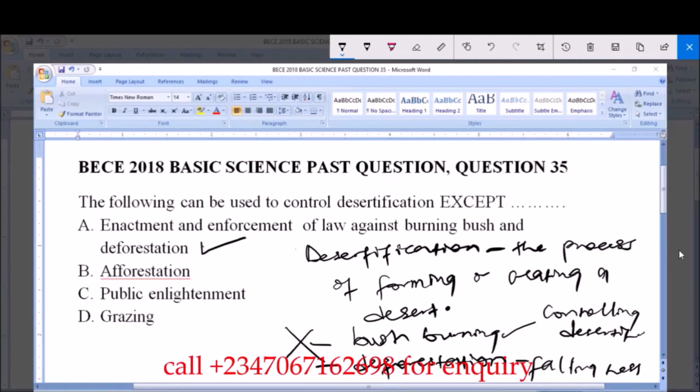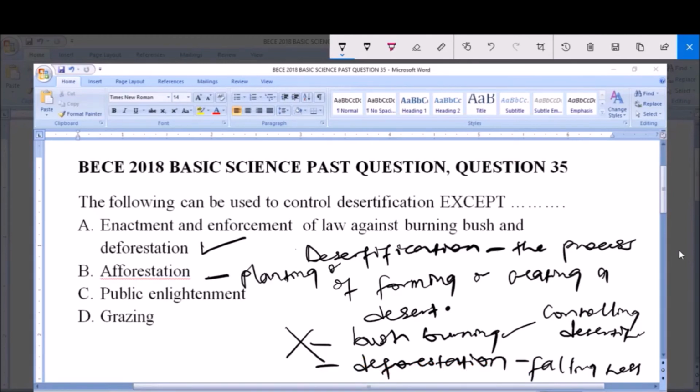Now B says afforestation. Afforestation here simply means planting of trees. And yes, planting of trees helps to restore the environment. So afforestation also controls desertification, because when you plant trees, there will be no way desertification can set in.